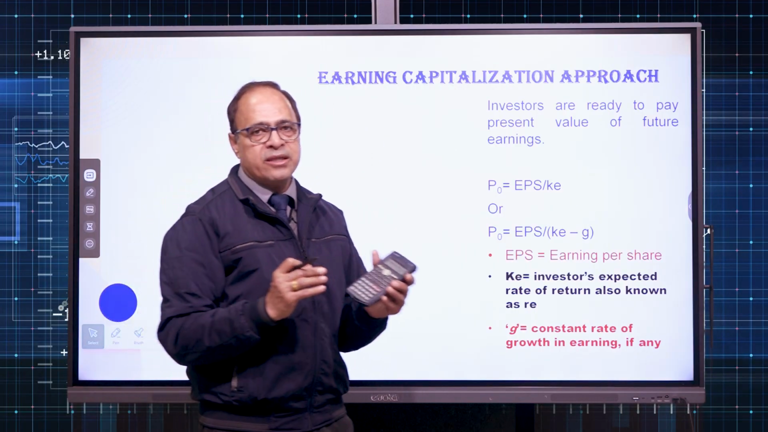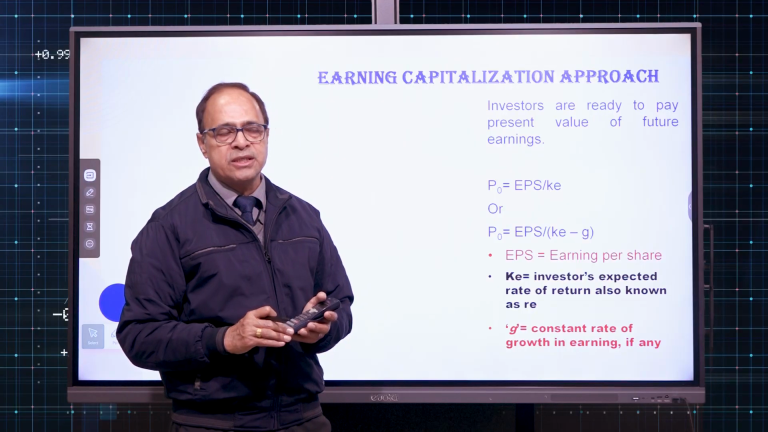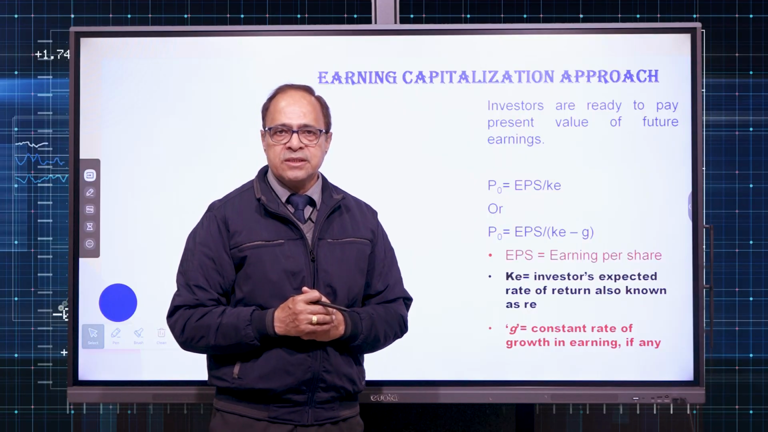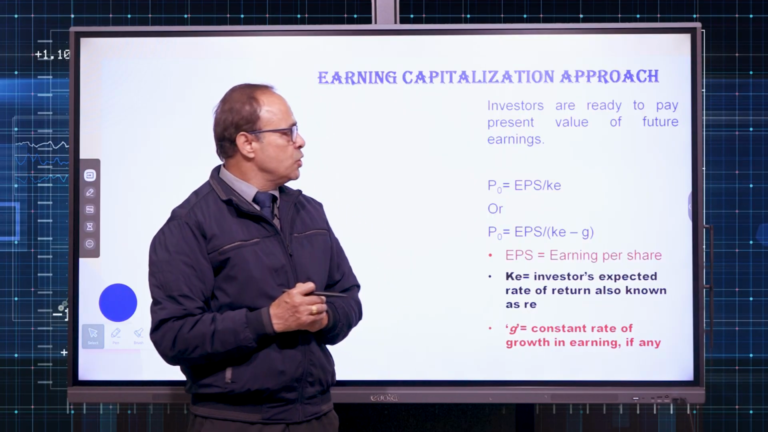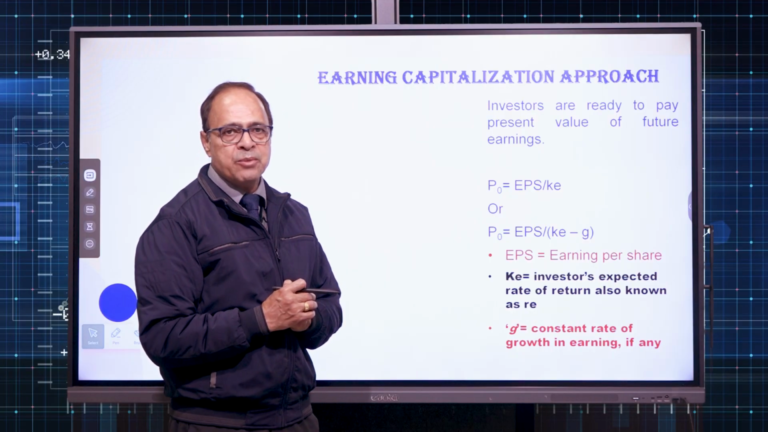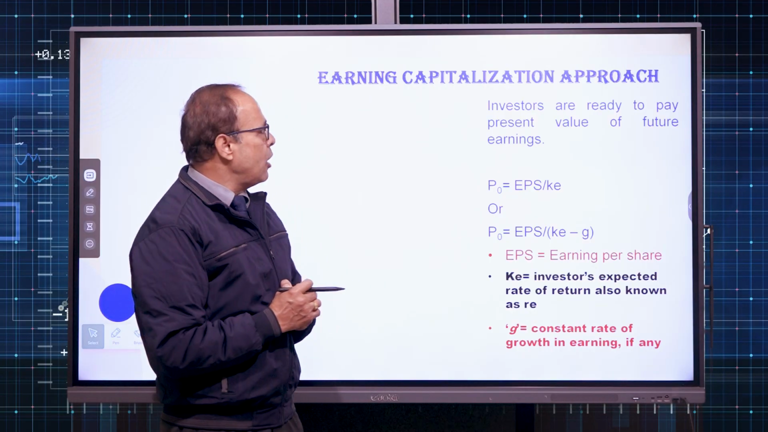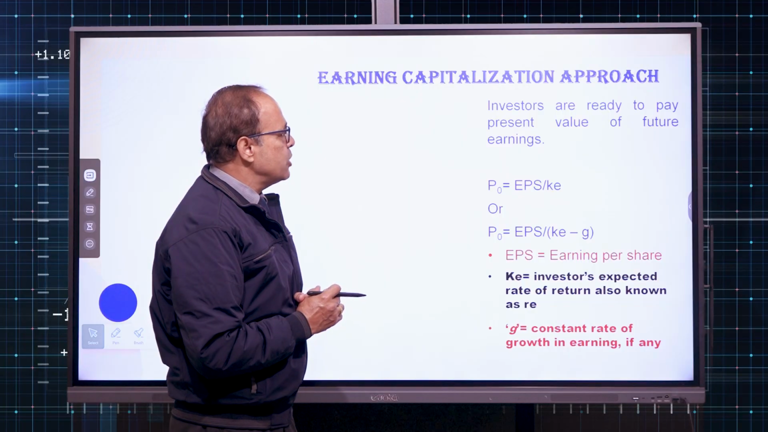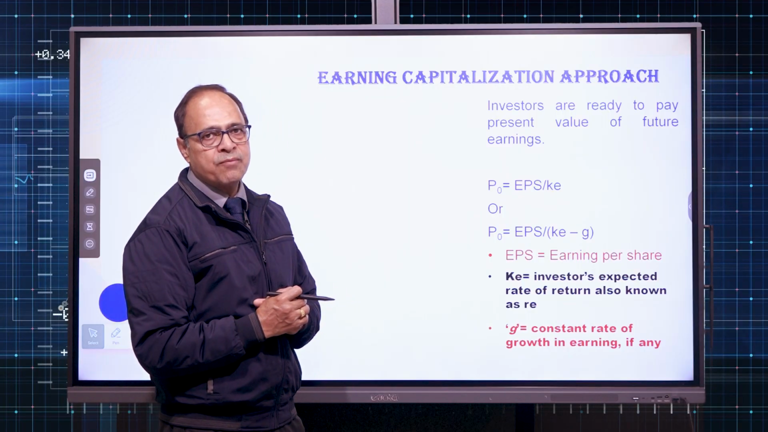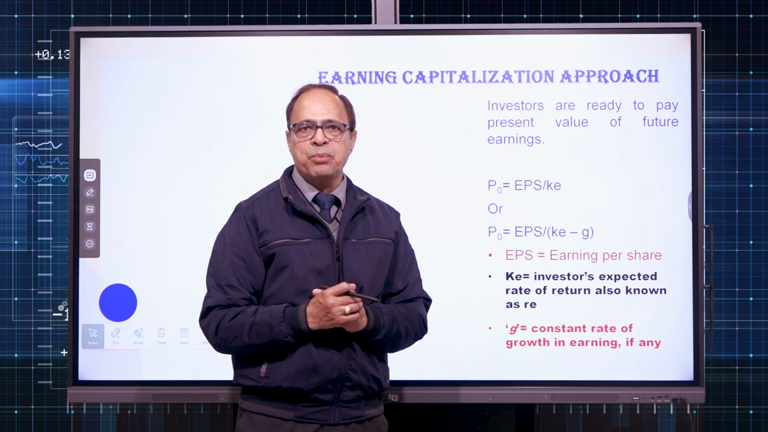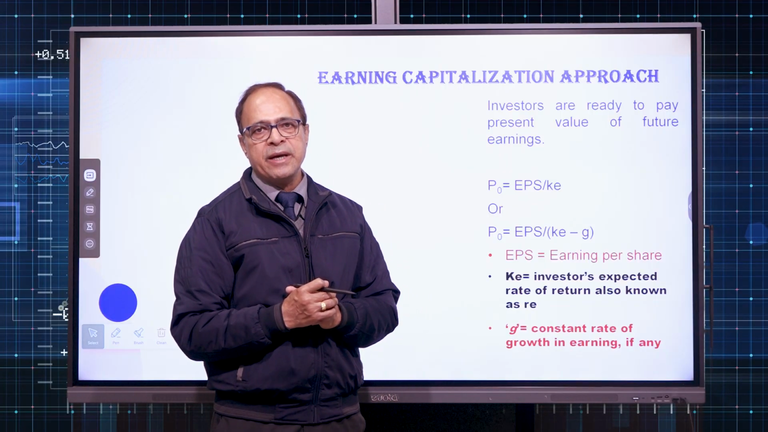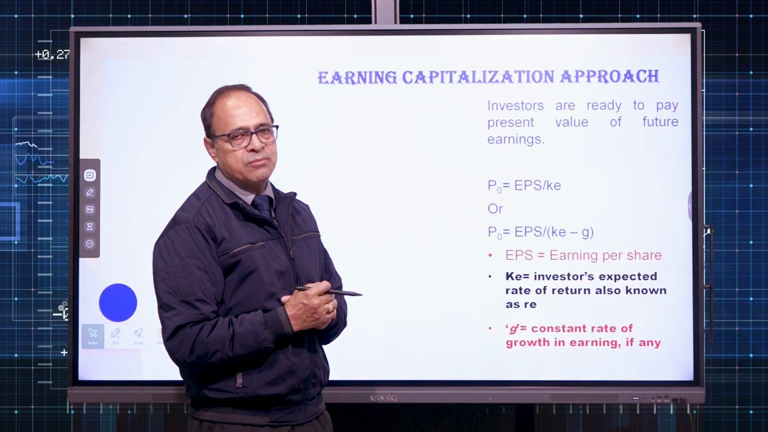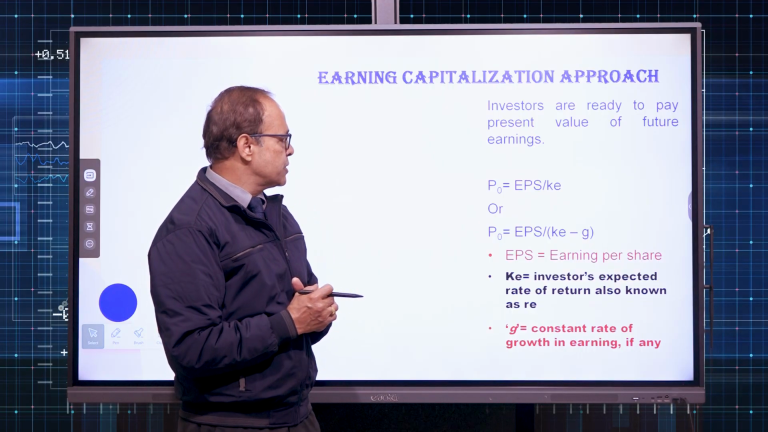The second method or second approach for valuation of equity shares is earning capitalization approach. In general, investors and thinkers and the teachers use dividend capitalization approach. Maximum questions you will find on dividend capitalization approach. However, there is one more approach, earning capitalization approach. In this case, investors are ready to pay present value of future earnings. So, in the previous approach, it was investors are ready to pay present value of future dividends expected from the equity shares. But in this case, they are willing to pay only the present value of earnings because ultimately earnings belong to equity shareholders.